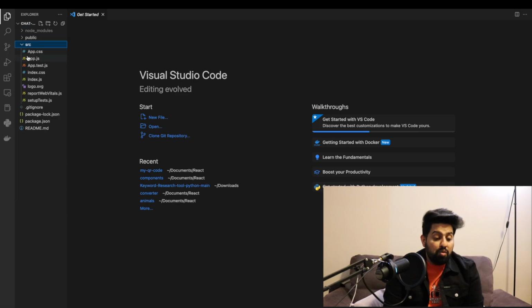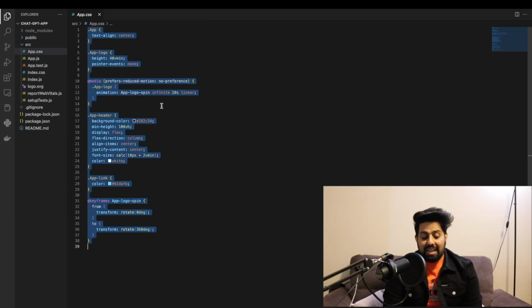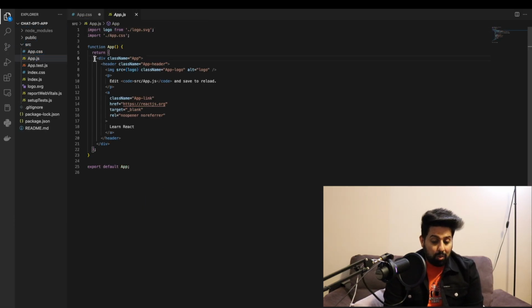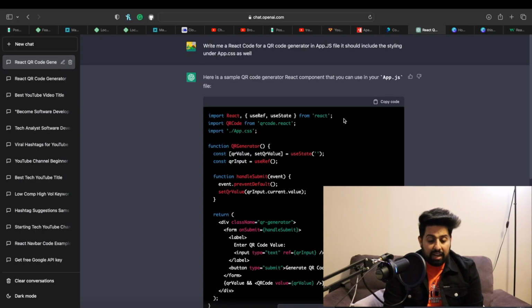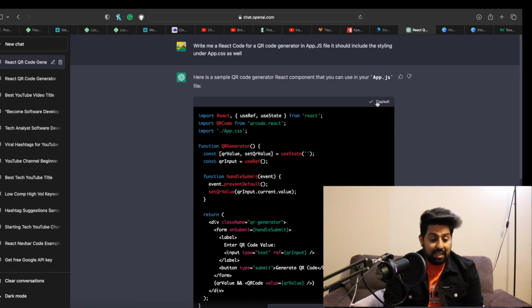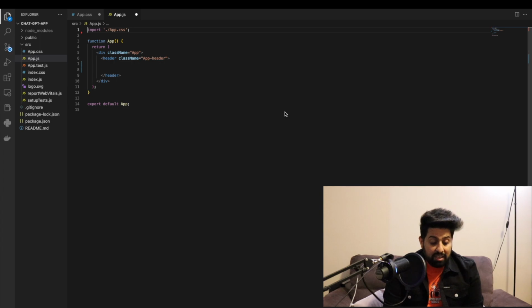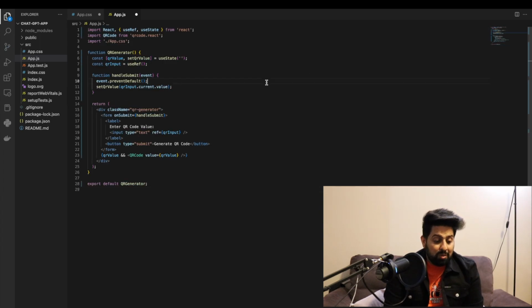We can remove some of the code or leave it as it was. Now go to ChatGPT and copy the code for app.js, and then you can go to the app.js component and copy paste the entire code in here. Do the same thing with the app.css file, copy the code and put it under app.css.